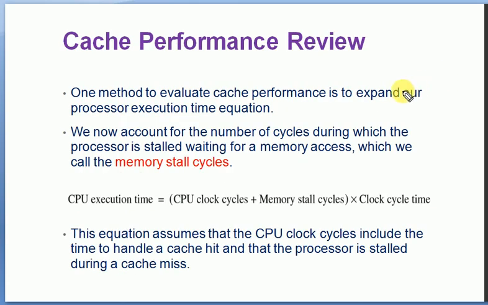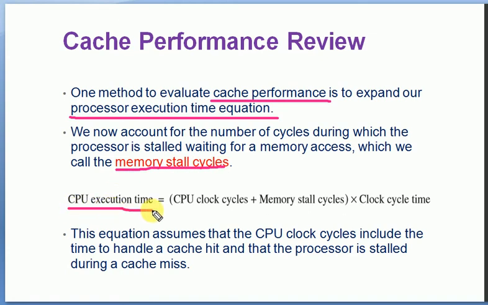Now, one method to evaluate cache performance. So we are going to consider the performance of cache. It is to expand the processor execution time equation, which we have already explained in module 1 of computer architecture. Now if you modify that processor execution time, we can give a different equation for CPU execution time, that is, CPU clock cycles plus memory stall cycles times clock cycle time.